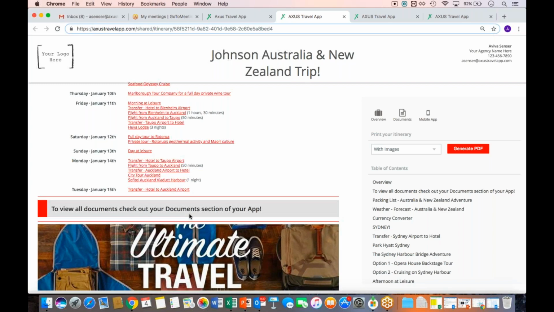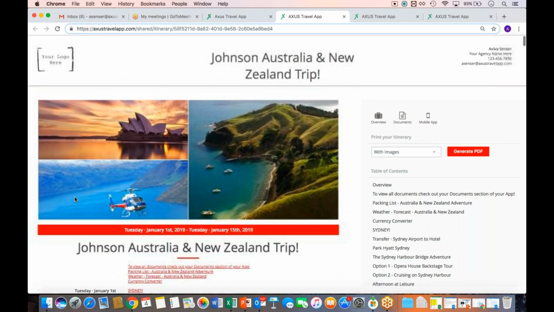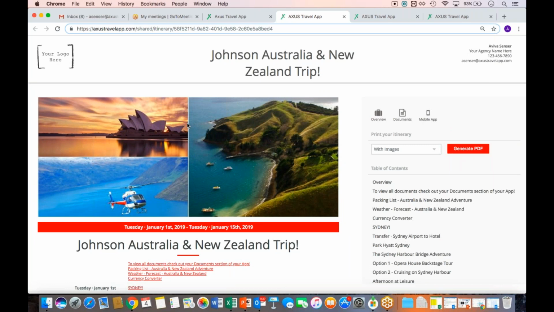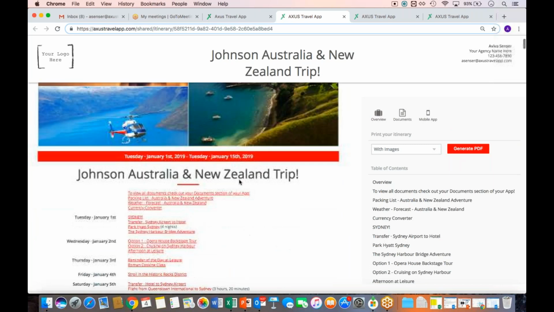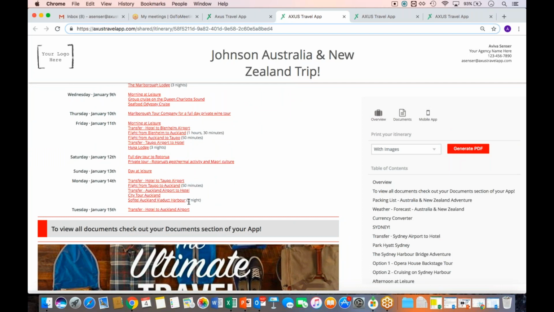Just kind of like a header. I've also seen people use this where they just put it in the title to be like a break within the itinerary. So maybe you have different destinations. You could do it where you put Sydney or Melbourne or Cairns, wherever they're traveling, just to break up the itinerary by destination. You could add an image. I've also seen a handful of people do a breakup using the photo joiner or Canva to do multiple images, and that's a nice way to also break up that web view on a destination or traveling from one location to another. Totally up to you.